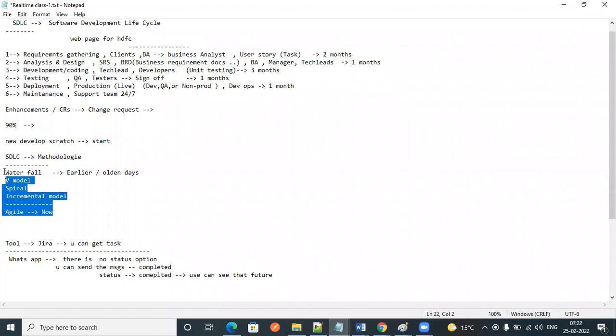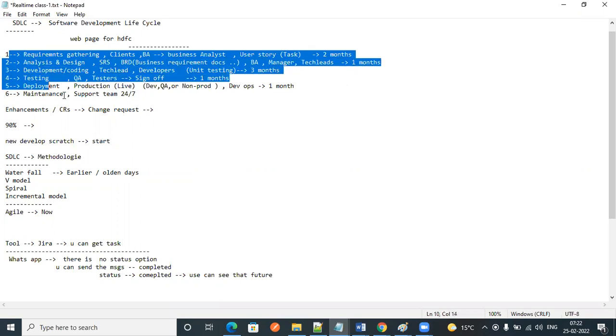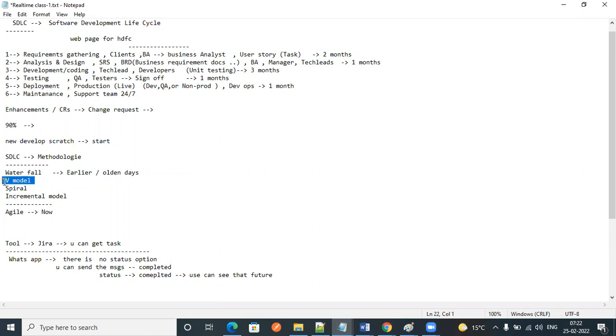These are the methodologies, but in all of them we follow these 6 steps. There might be some differences while using these models, but the trending one now is agile methodology. We'll talk about later what agile is.